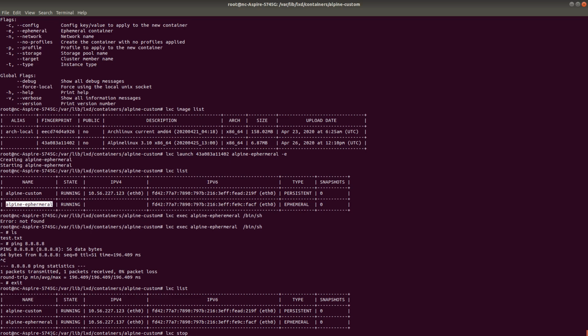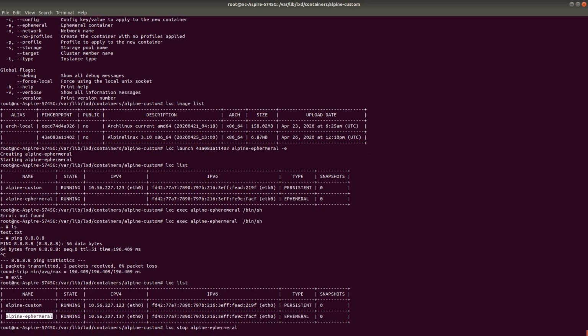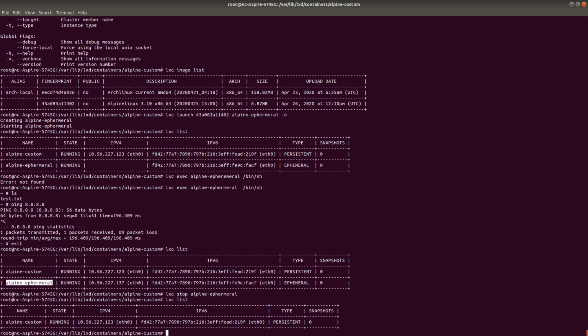So lxc stop, and okay, let's see. Now if I want to see, there's no container, right? So it is automatically deleted. So that's the concept of an ephemeral container. That means if you want to do some really short-term processing, you can use those types of ephemeral containers. So guys, I think you have learned a little bit of Linux containerization from this video.